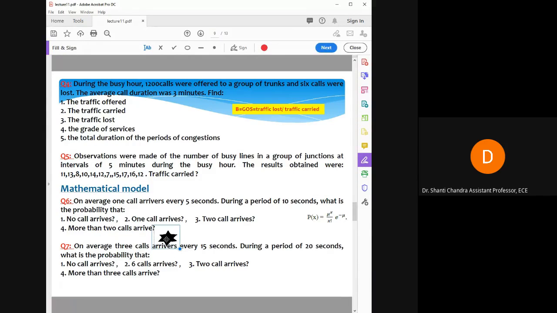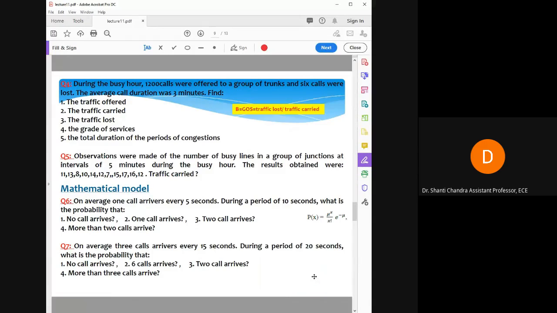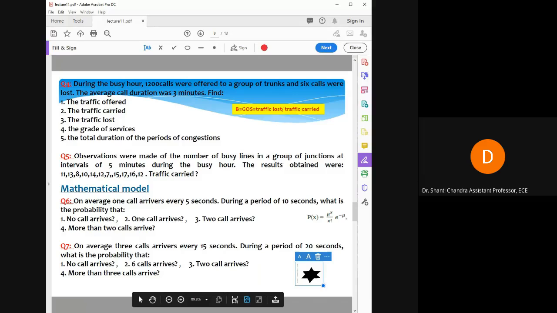In that sixth problem, you have calculated your number of calls, that is probability of number of calls. So in the seventh question, it is similar to your sixth question, right? So here also you have to calculate your probability of the calls. So I'm reading your numerical, you just try to solve it.